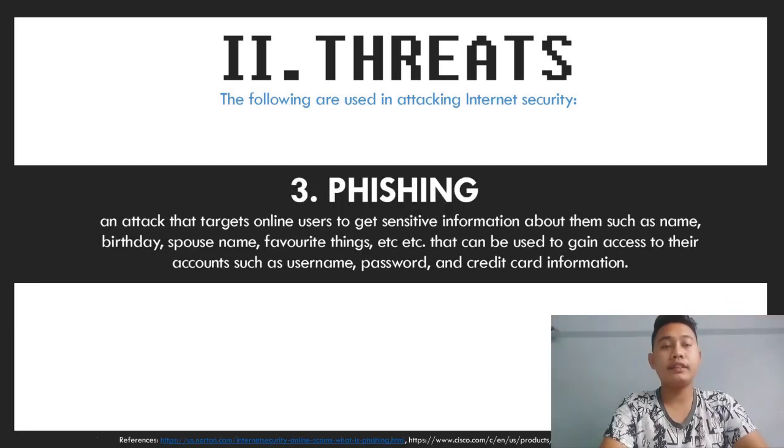Third is phishing, an attack that targets online users to get sensitive information about them, such as name, birthday, spouse name, favorite things, etc., that can be used to gain access to their accounts, such as username, password, and credit card information. Phishing is a method of trying to gather personal information using deceptive emails and websites. Also, phishing is a cyber attack that uses disguised emails as a weapon.